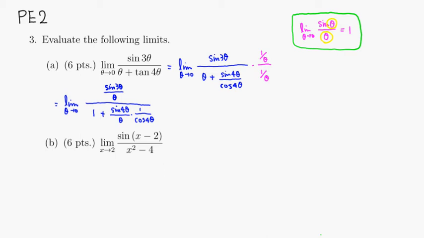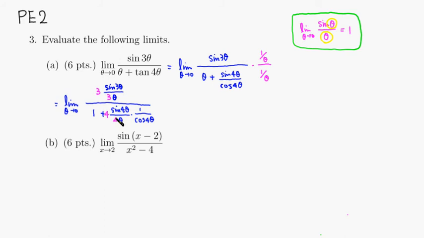Here this is sine of 3 theta, so we'd like to have 3 theta there. We can multiply top by 3 and the bottom by 3, so you can match 3 theta and 3 theta. This doesn't change the quantity because we're multiplying the numerator and denominator by the same number. For this one we would like to have 4 theta, so we multiply by 4 and divide by 4.